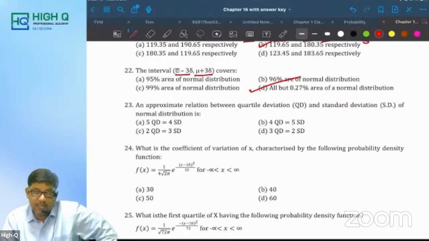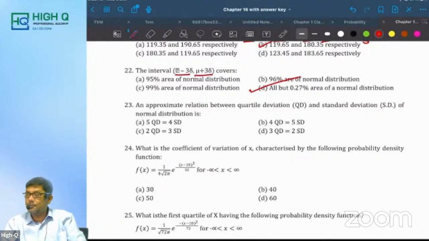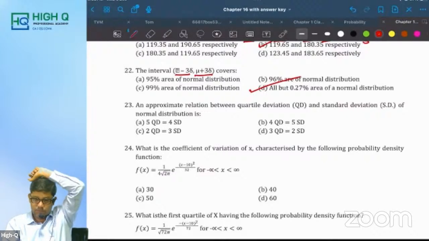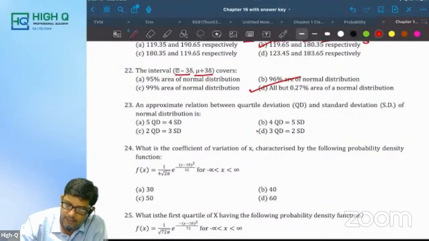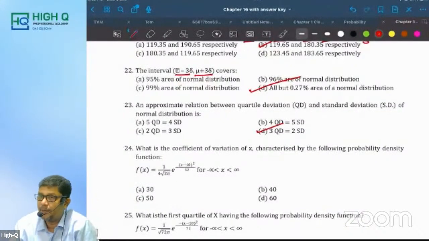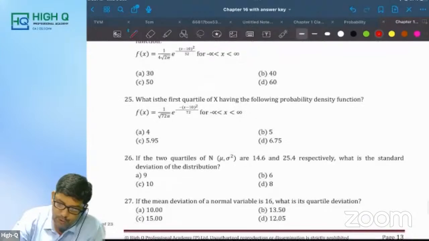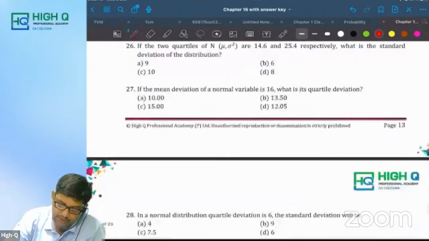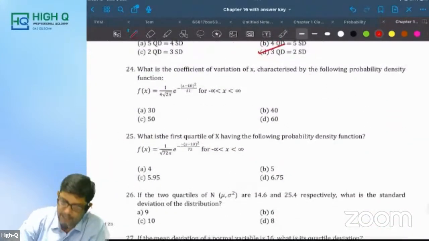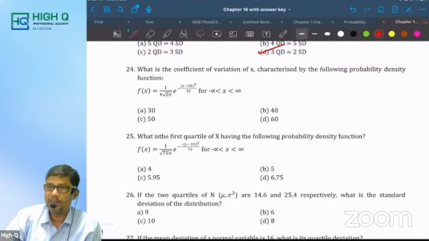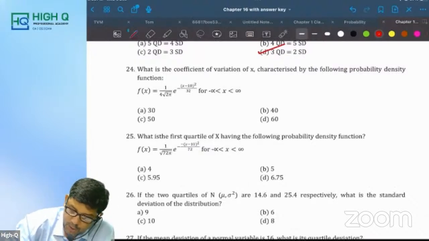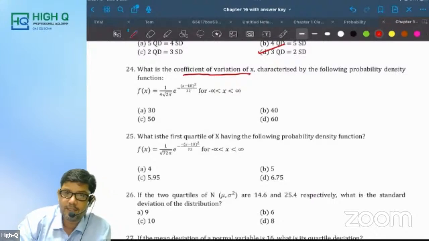An approximate relation between quartile deviation and standard deviation. Can you please give me, if you remember that relation, QD is to MD is to SD, 10 is to 12 is to 15. So 3 times QD is equal to 2 times SD. Am I right? Mark my word, the next two questions are very, very important. Is that correct?